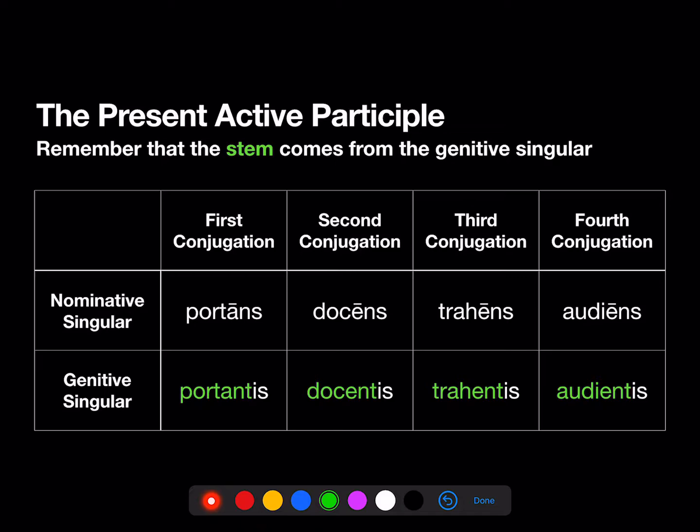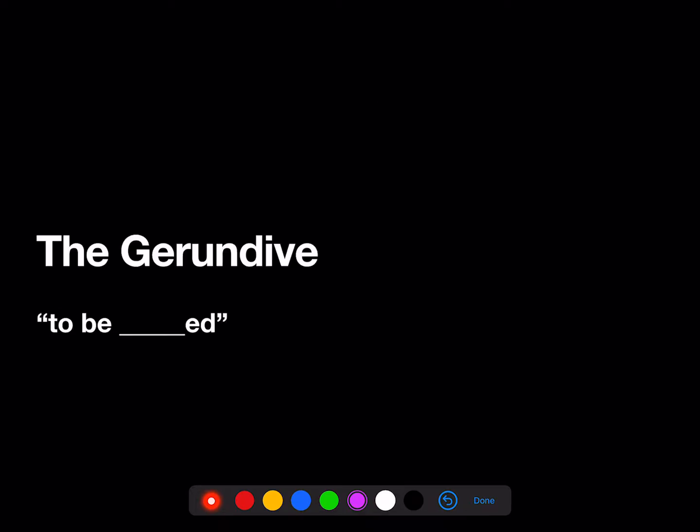So the present active participle, remember that the stem comes from the genitive singular. Let's take a look. For the first conjugation, portans, carrying, docens, teaching, trahens, dragging, audiens, listening. And then the genitive singular that's going to give you that stem, portantis, docentis, trahentis, audientis. Take off that -is ending, and that'll give you the stem for the present active participle.